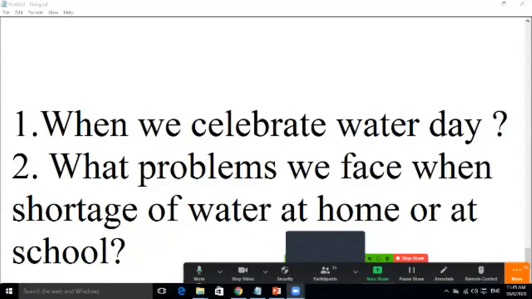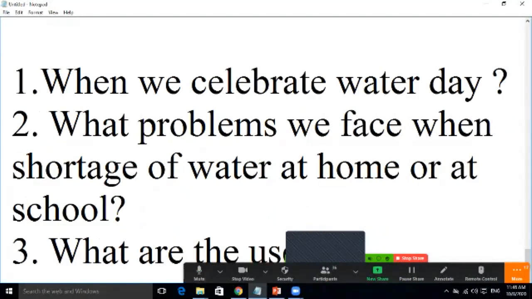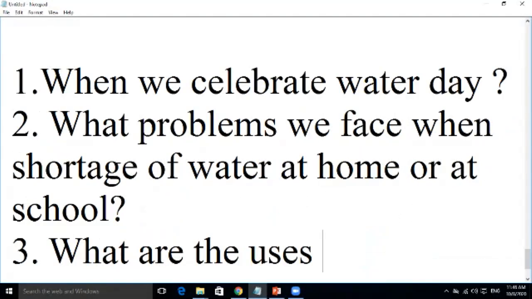So sir, there would be less water for drinking, for hygiene purposes, for cooking, for maintaining our homes, for maintaining the school premises, like the cleanliness of the different furniture, etc. Okay. What are the uses of water?